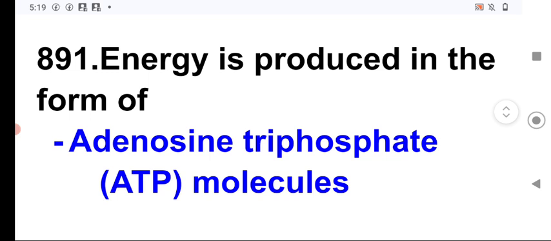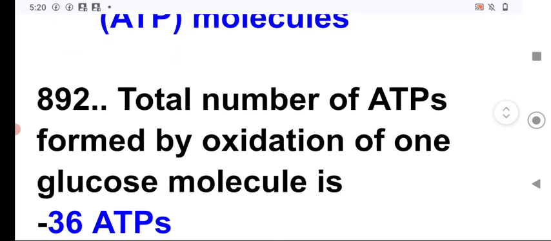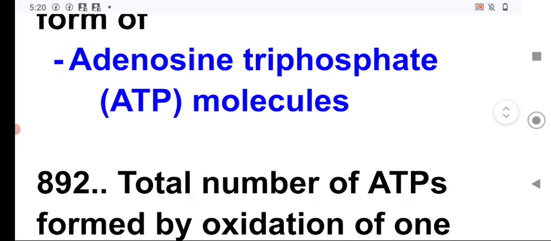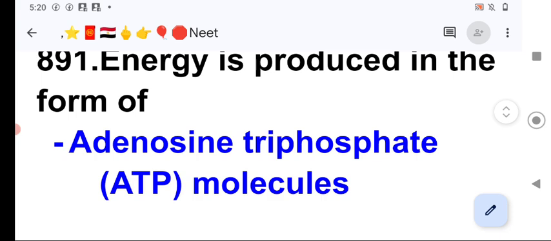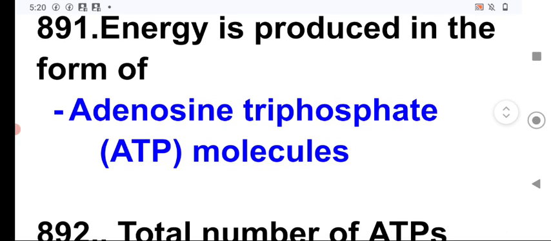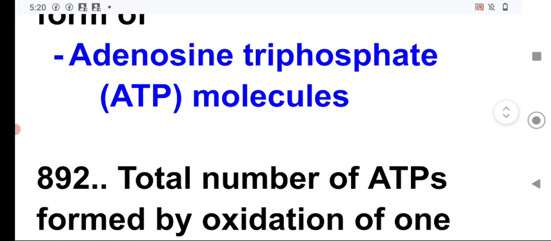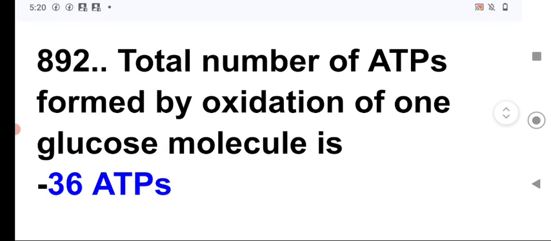Next question, energy is produced in the form of adenosine triphosphate, abbreviated as ATP molecules, and ATP is also known as energy currency, and it is the form of the energy which is utilized by the body by converting ATP into ADP. ADP means adenosine diphosphate. Next question, total number of ATPs formed by the oxidation of the glucose molecule is 36 ATPs.